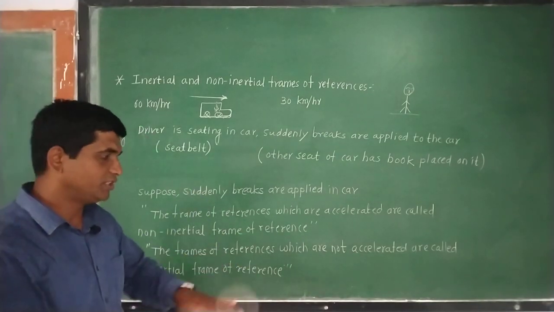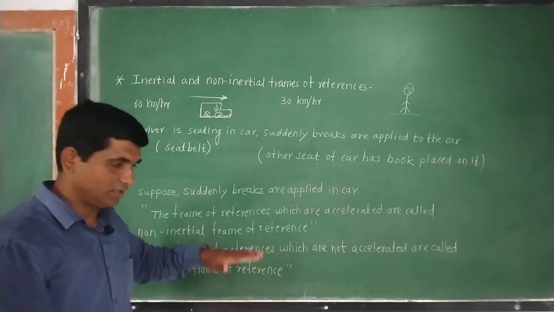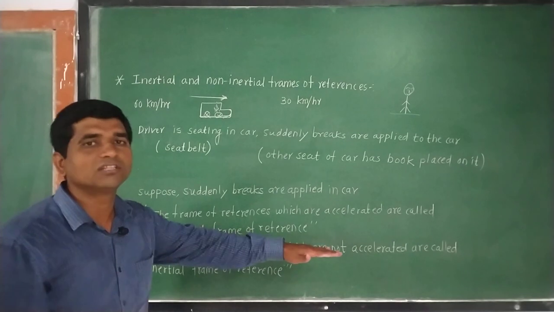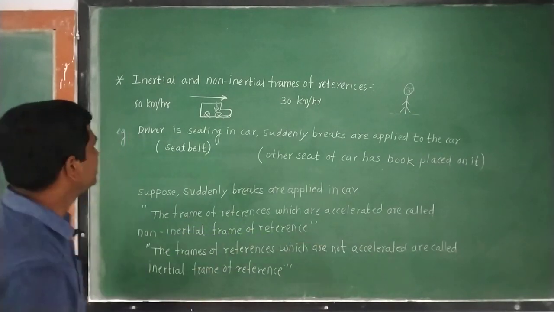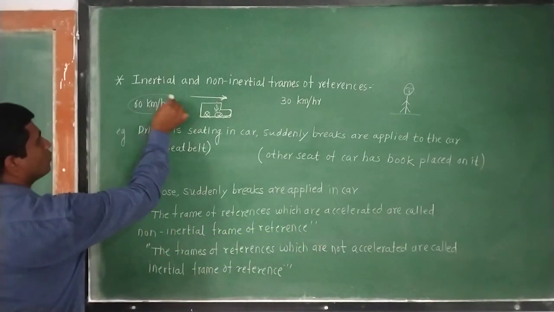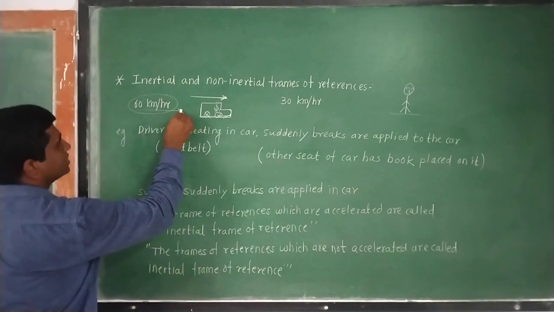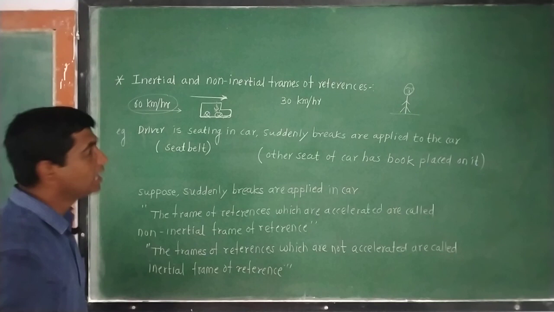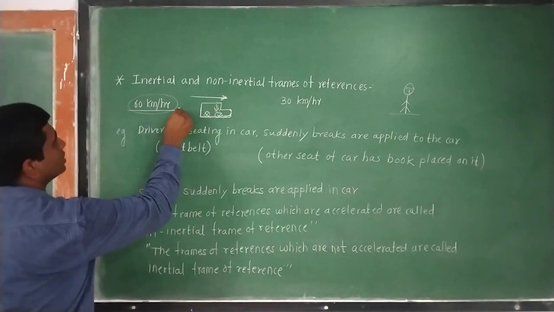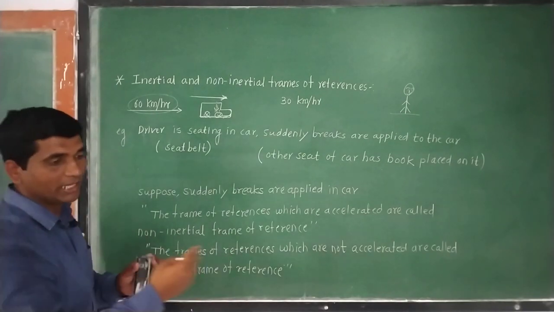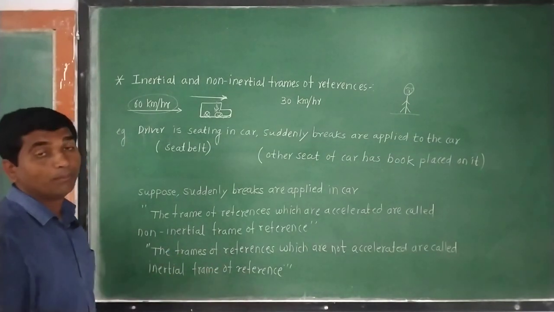He will find the book which is placed near the second seat start sliding in the forward direction, as if there is no external force acting on that book, because the book has inertia. Initially the car was moving with an initial velocity of 60 kilometers per hour, and there is no force acting on the book.